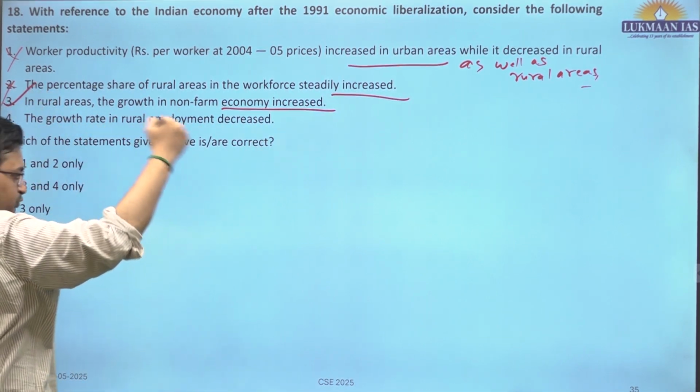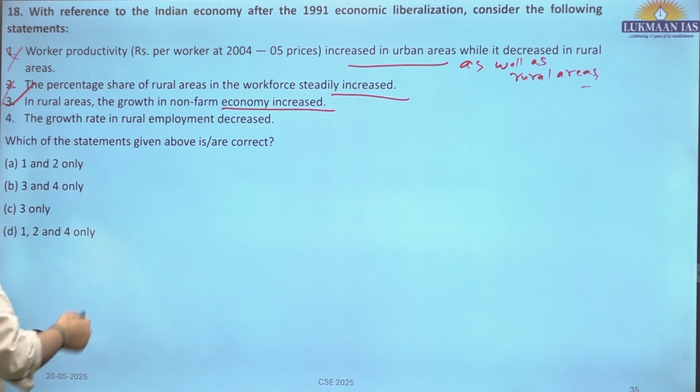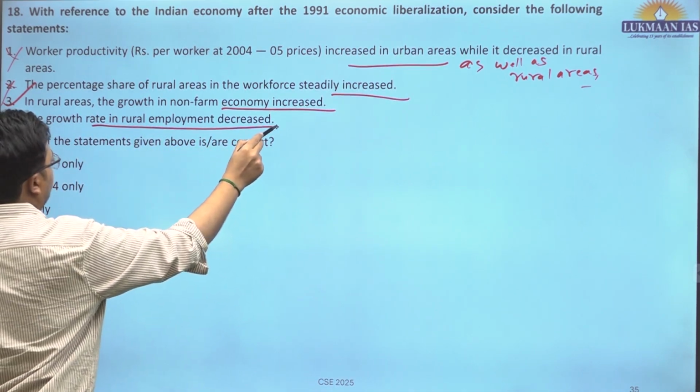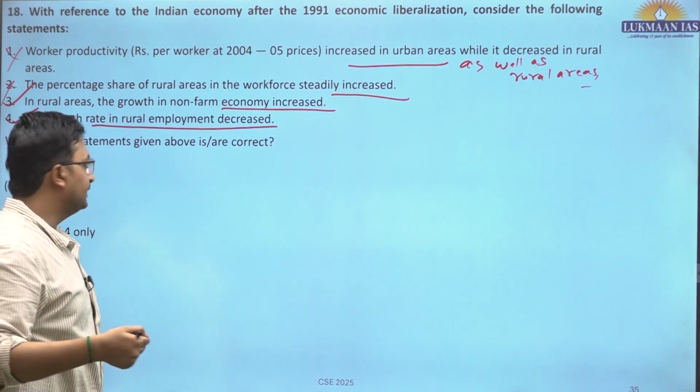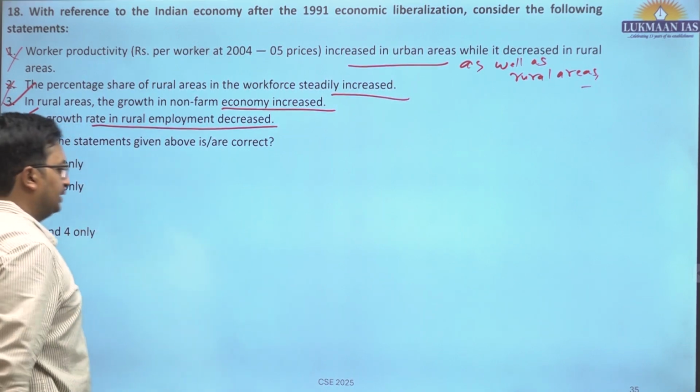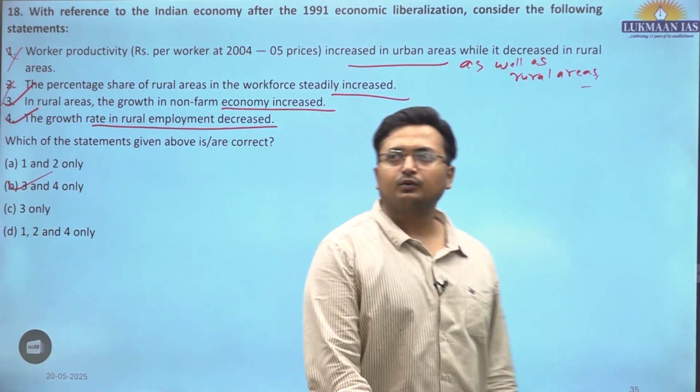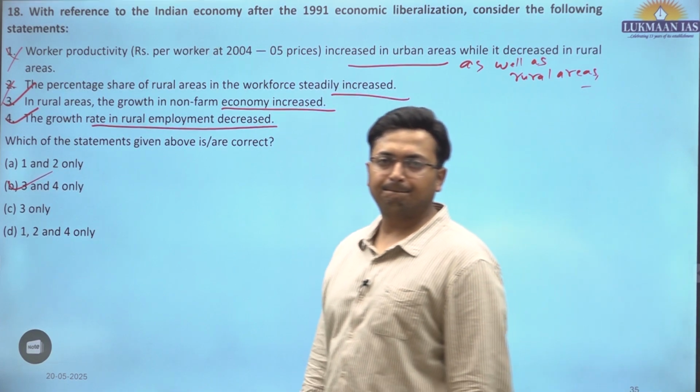Yes, people have switched from farming towards non-farming activity, and the growth rate in rural employment has decreased. Obviously, people are switching to urban areas. So 3 and 4 are only correct. B is the correct answer for this particular question. Okay.